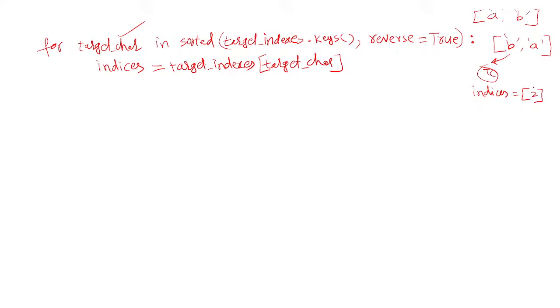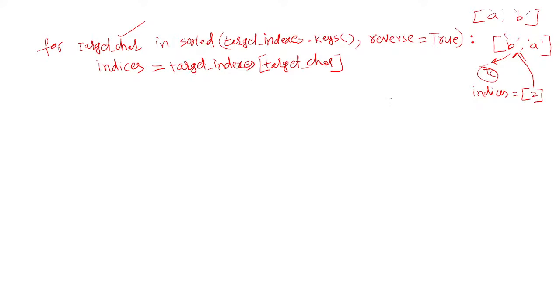That means at index 2 in string A, you need to replace this letter B. Now you got the character. Another important point: if this character is present in A, then only you can do that.